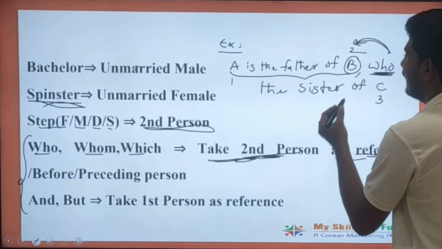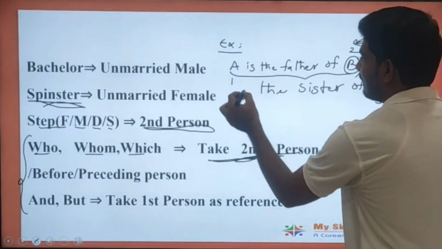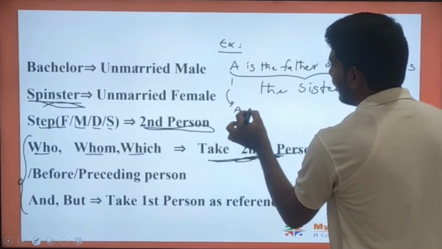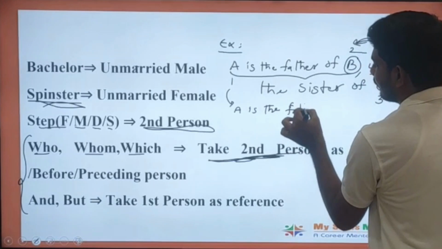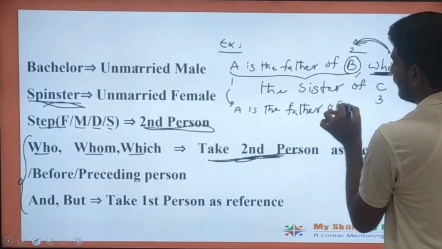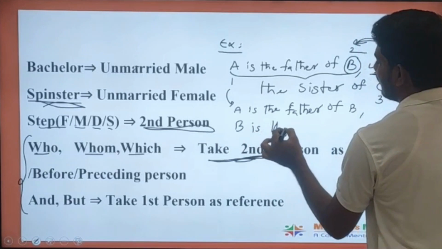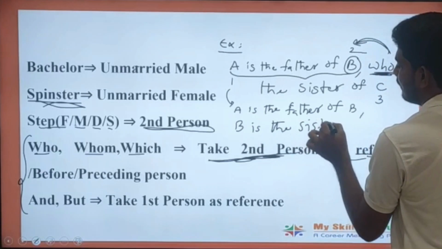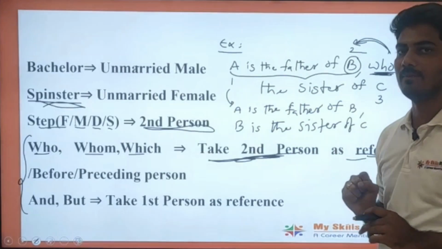So this statement can be read as B is the sister of C. I'm writing the statement again: A is the father of B, B is the sister of C. This is how we need to split the given statements.